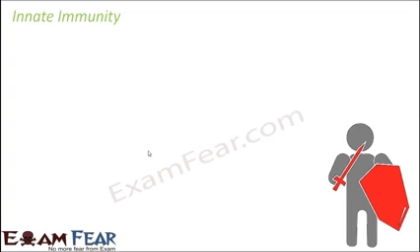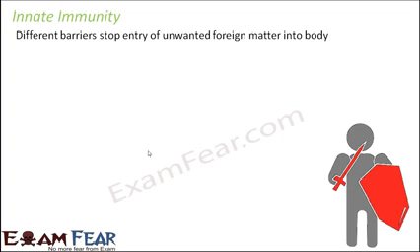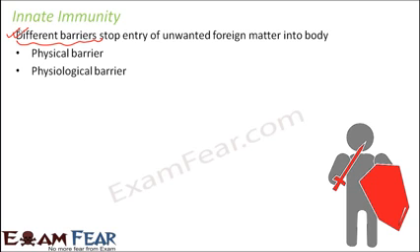So first we will talk about innate immunity. Now in innate immunity, there are different barriers which stop entry of unwanted foreign matter inside the body. Now what are these barriers which we are talking about? It is not necessary that they have to be physical barriers. There are many different types of barriers. So let us quickly have a look at what are the barriers which stop foreign particles from entering inside our body. First category is a physical barrier. Next is physiological barrier, cellular barrier, and finally cytokine barrier. So these are the 4 types of barriers which together give innate immunity or inborn immunity to an organism.